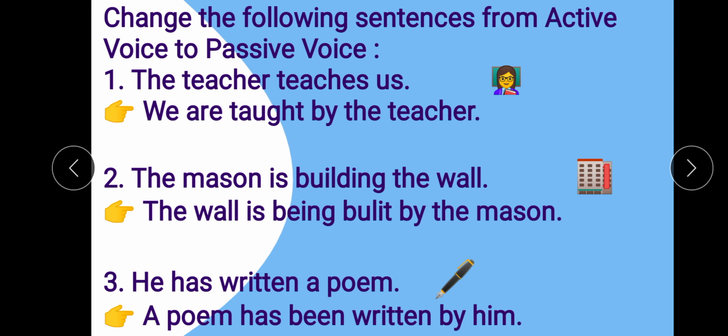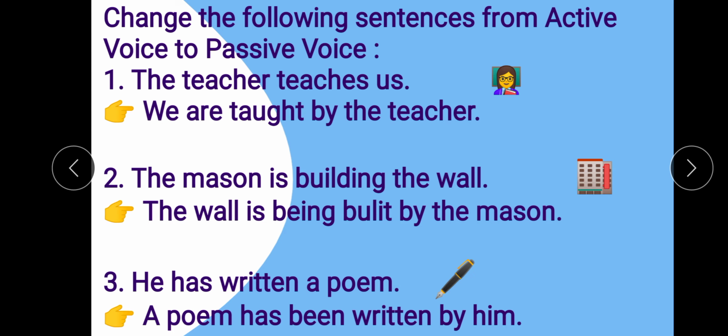Then it is continuous tense, so we will use being. Then we have to think of the past participle form of the verb build. Past participle form of build is built. And then we will add by, and then the subject of the active sentence, the mason.